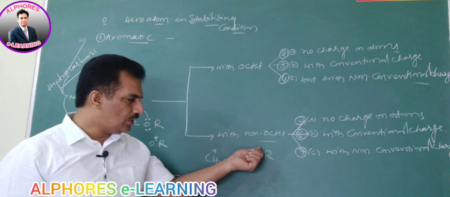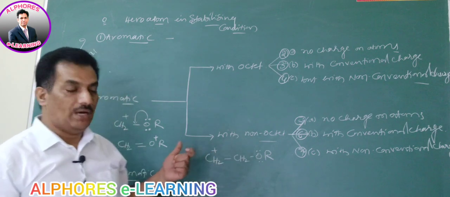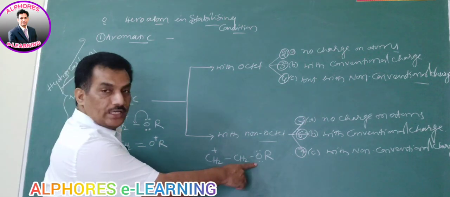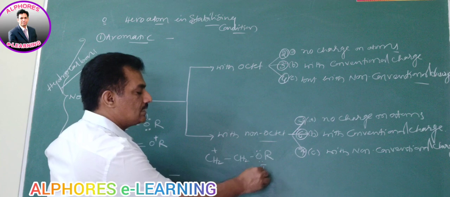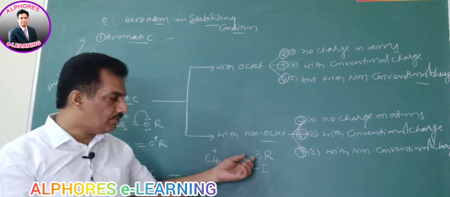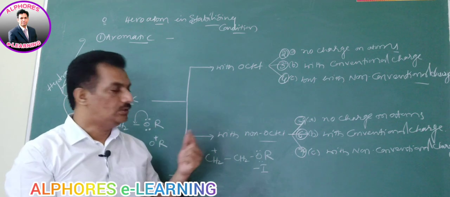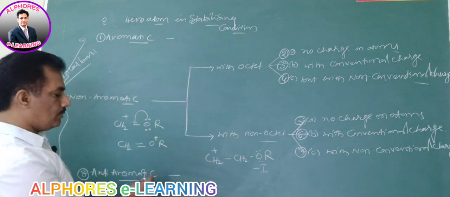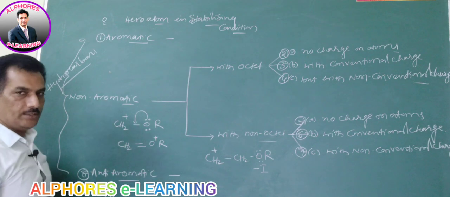Clear? Just observe, is it possible to donate lone pair to this carbon? No. But it is a more electronegative atom. Thereby, in this situation, it is exhibiting minus I factor. Minus I, that is, it has the tendency to withdraw the electrons. Then it is becoming the least, that is the 9th factor we can say.